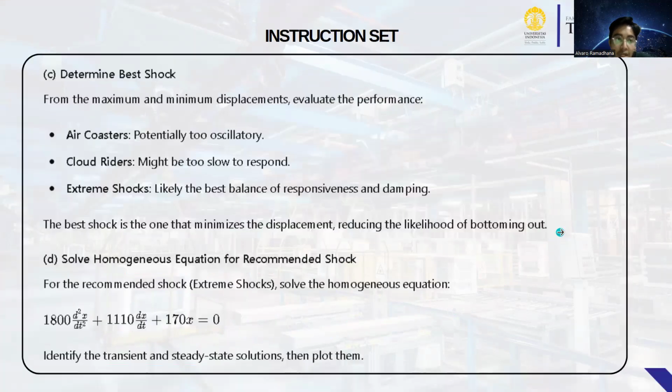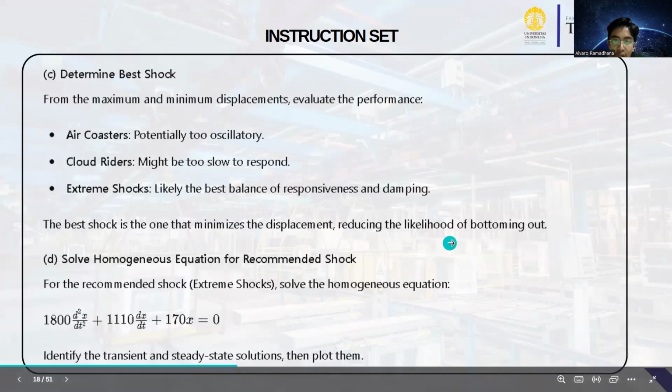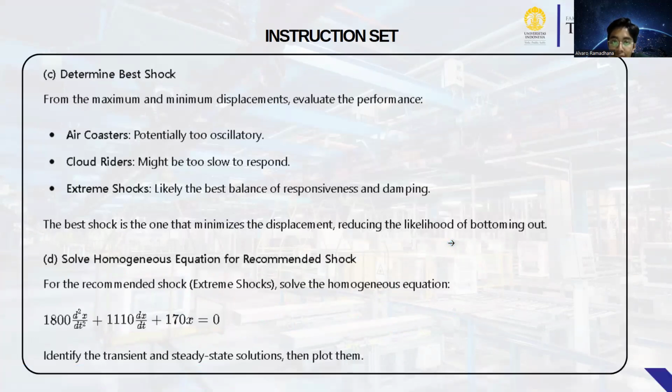Okay, from the maximum and minimum displacement, we evaluate the performance. Air Coaster is potentially too oscillatory, Cloud Rider might be too slow to respond, and Extreme Shock is likely the best balance of responsiveness and damping. The best shock is the one that minimizes the displacement, reducing the likelihood of bottoming out. And then D, solve the homogeneous equation for the recommended shock.